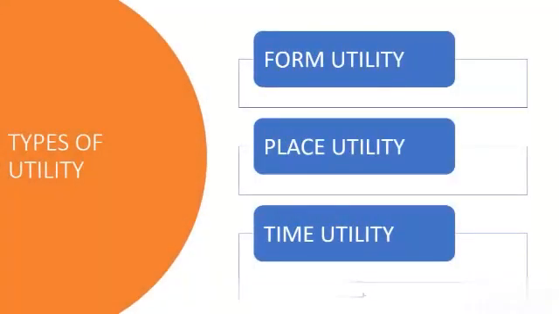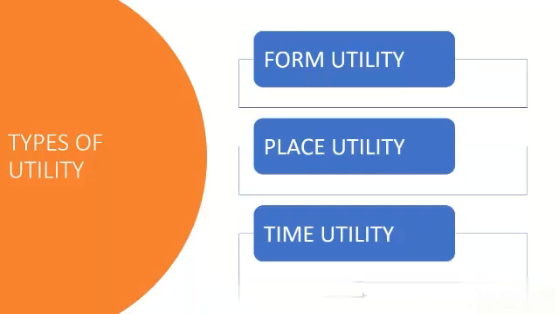These are the three types of utility. Form utility. Form utility is when the physical form of a commodity is changed, its utility may increase. Example, utility of cotton increases if it is converted into clothes. Place utility.